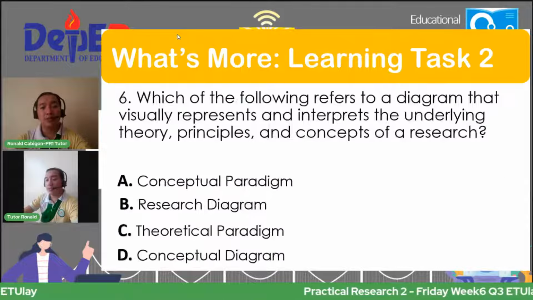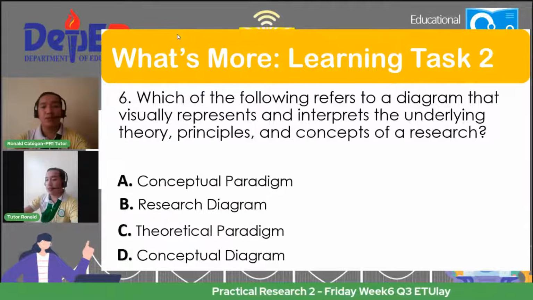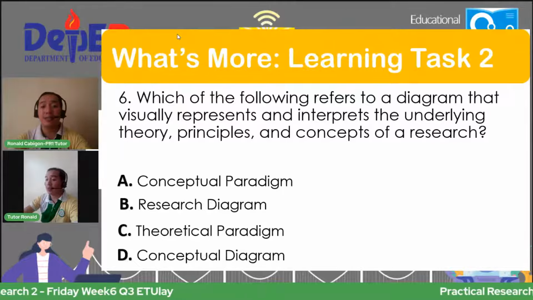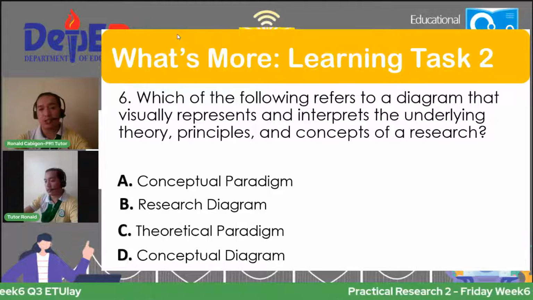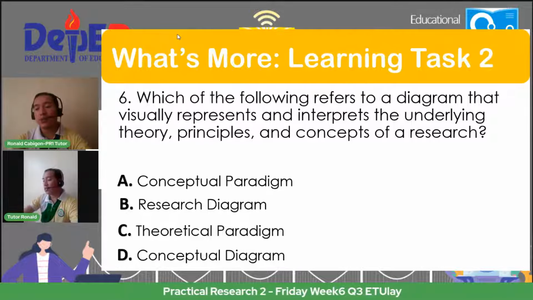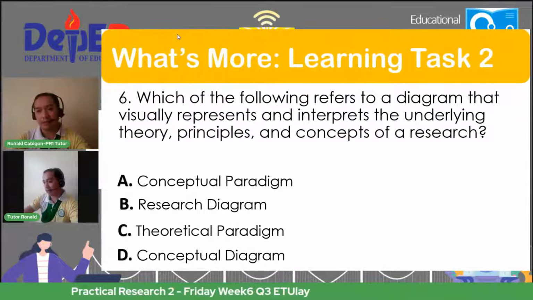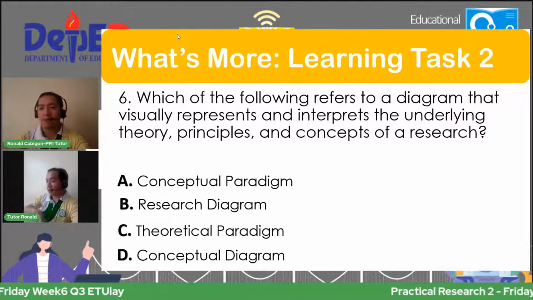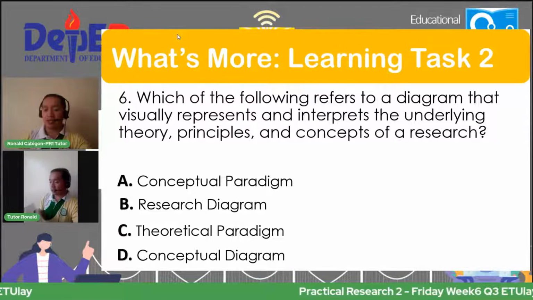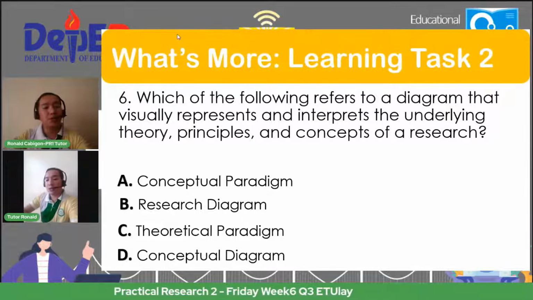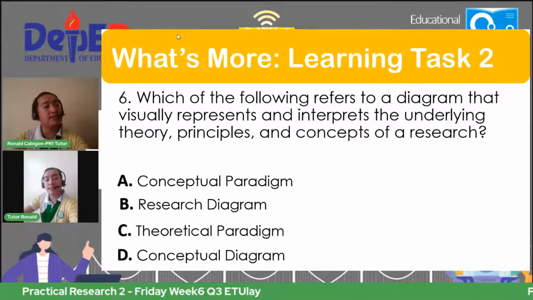Next, number 6. Which of the following refers to a diagram that visually represents and interprets the underlying theory, principles, and concepts of a research? Or yung technical term for that diagram in your conceptual framework, according to Prieto and others in their book, Practical Research 2 for Senior High School. So what's the correct answer for number 6?